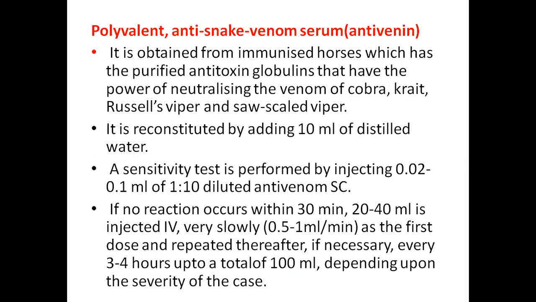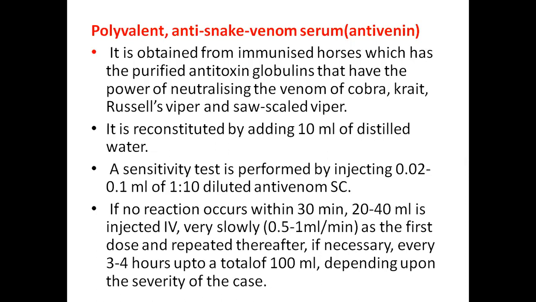So we use a polyvalent anti-snake venom serum, that is antivenin, in a person who is bitten by a snake. Polyvalent anti-snake venom serum is obtained from immunized horses, which has the purified antitoxin globulins that have the power of neutralizing the venom of cobra, krait, Russell's viper and saw-scaled viper. It is reconstituted by adding 10 ml of distilled water.